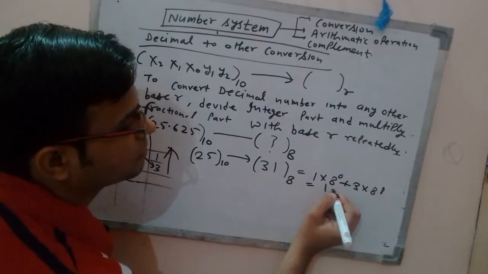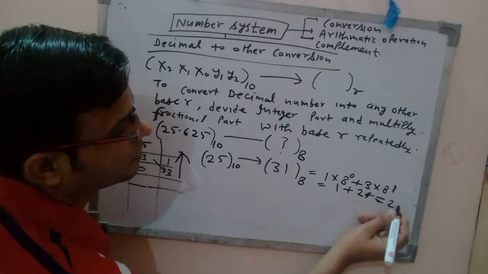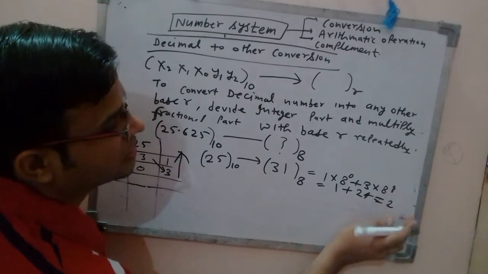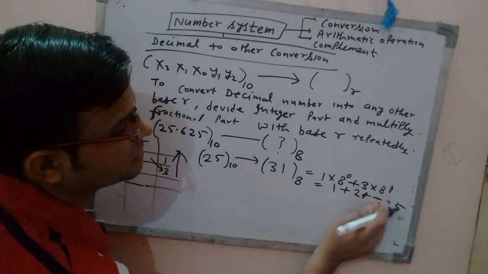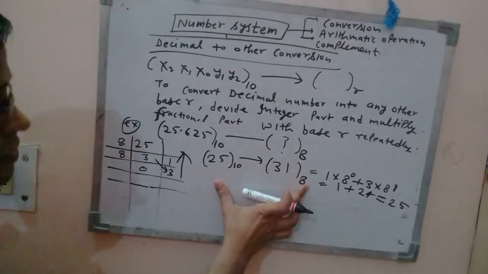So 1 plus 24, it will become 25. So write like this. You can do the opposite of this as well. That means octal to decimal also you can do. Till now you have understood this.